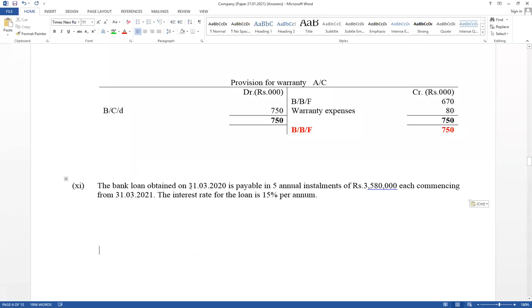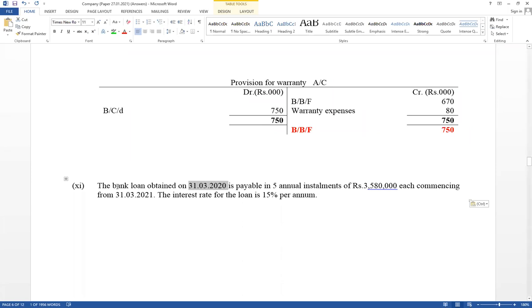Bank loan obtained at the end of the year. Our accounting period ends at the end of the year, 31st March 20. It is payable in 5 annual installments of 3,580 each, commencing from 31st March 21. The loan was obtained at the end of the year. Therefore, the loan is not available during the current period, so there is no need to calculate loan interest for the current year. Current year loan interest is not available, because the loan was obtained at the end of the year.